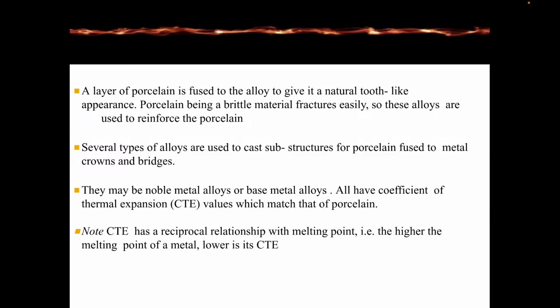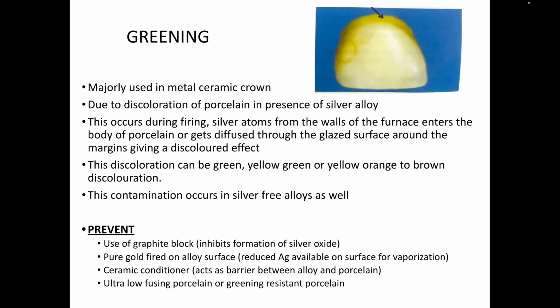So now we have greening. What is greening? It is majorly seen in metal ceramic crowns. Greening is due to discoloration of porcelain in the presence of silver alloys.